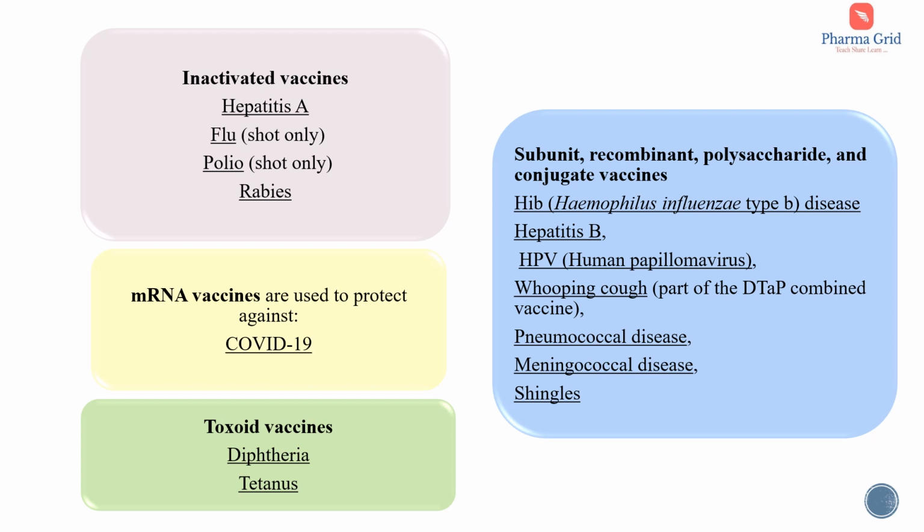Then subunit recombinant polysaccharide and conjugate vaccines are effective against Hib, that is Haemophilus influenzae type B disease, hepatitis B, HPV, that is human papilloma virus, whooping cough, it's a part of DTaP combined vaccine, pneumococcal disease, meningococcal disease, and shingles.